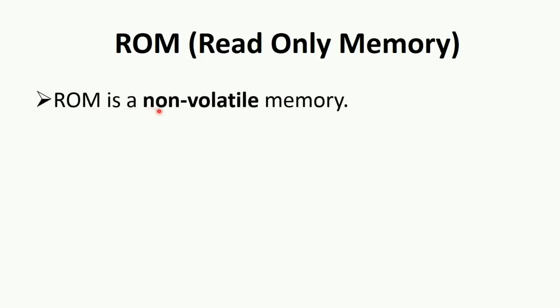ROM memory, read-only memory. Unlike RAM, the ROM memory can't be directly accessed by the CPU. The data is first transferred to the RAM, and then the CPU can access that data from the RAM. ROM is a non-volatile memory. The data inside the ROM is retained even if the power of the CPU is switched off.